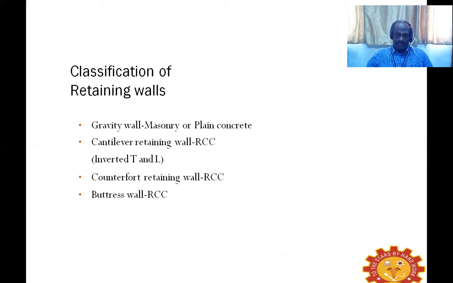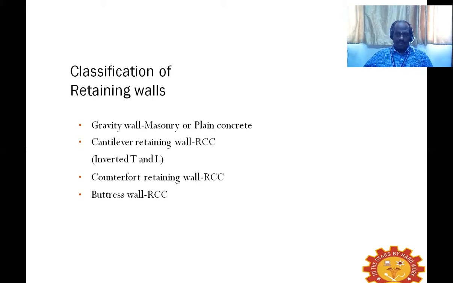The base slab has to be laid beneath the ground level as foundation, and from that foundation the upright wall has to be constructed. This base slab can further be named as heel slab and toe slab, as it behaves as a foot of the upright wall.